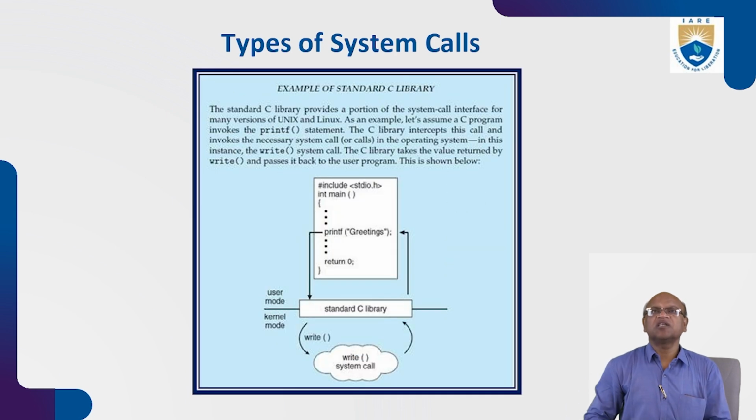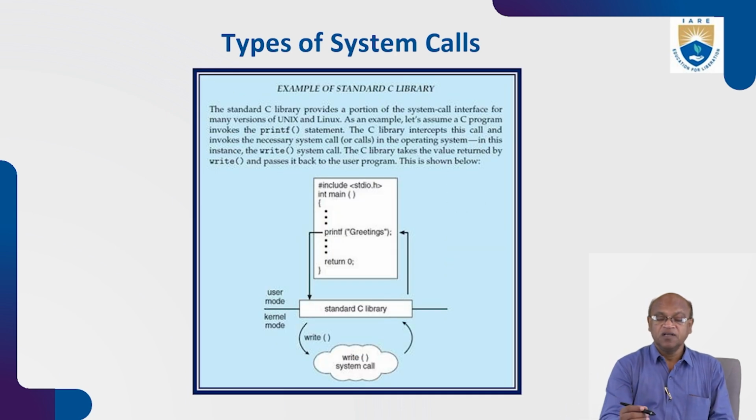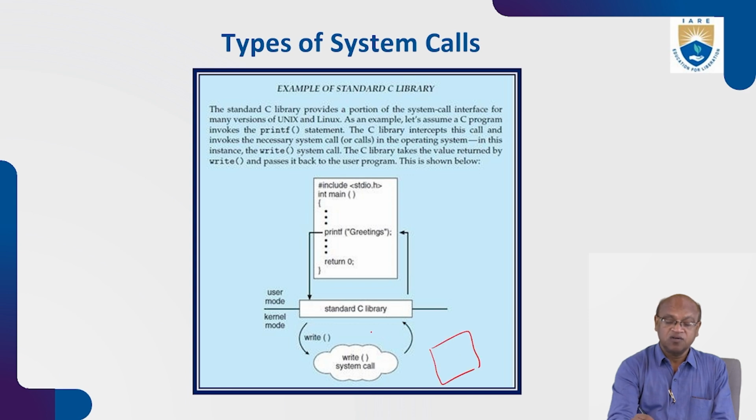So look at this example. As I explained previously also, this is a program written by you. Once you write this program, this is user mode. After compilation, we are writing it to the hard disk.